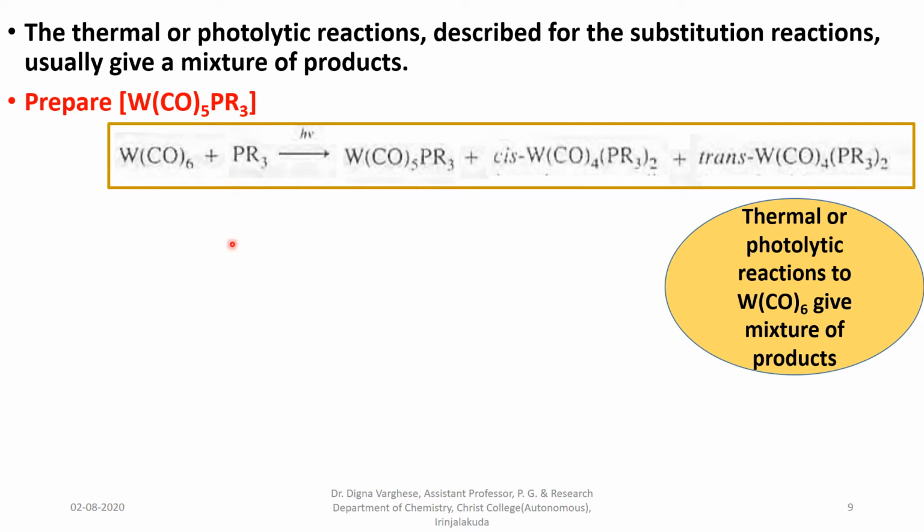We can see that from this equation. Tungsten hexacarbonyl reacts with triphenyl or trialkyl phosphine, and in photolysis or thermal reactions, it will give a mixture of products like W(CO)5PR3 plus cis-W(CO)4(PR3)2, trans-W(CO)4(PR3)2.